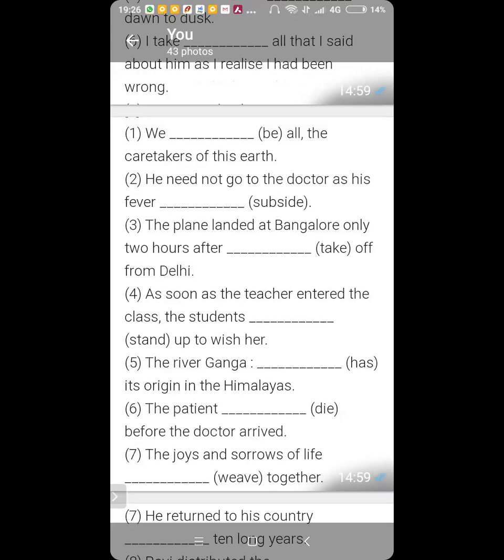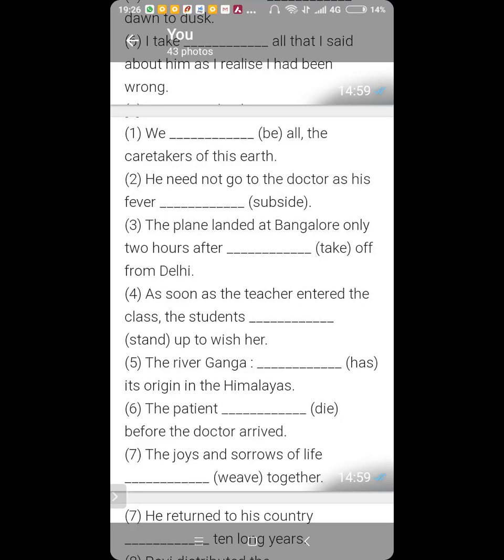Now number 2. He need not go to the doctor as his fever subsided. No, it is not subsided. Read the verb properly. To come down means to subside. He did not go to the doctor as his fever has subsided.